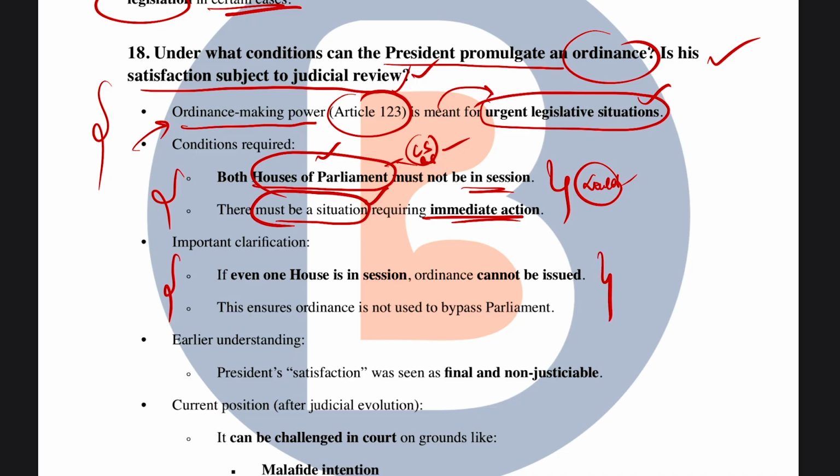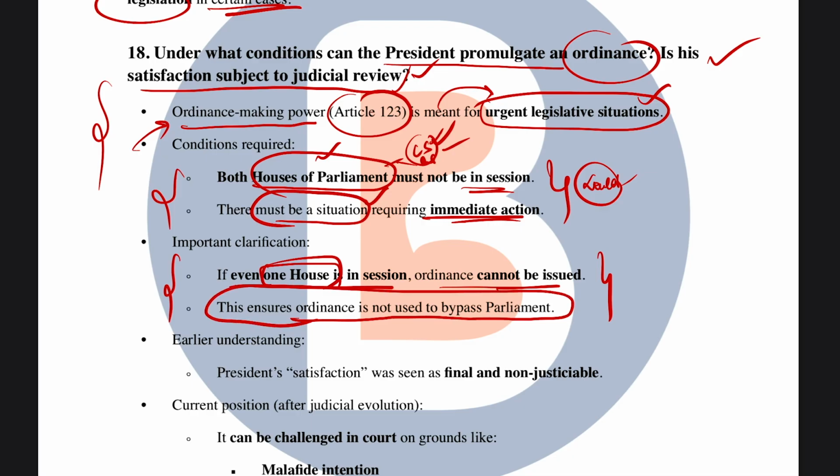One important thing to remember in terms of legislating through ordinance is that even if Rajya Sabha is in session, an ordinance cannot be issued. Even if Lok Sabha is in session, an ordinance cannot be issued, right? So basically, it can be issued only when both houses are not in session, and even if one of the houses is in session, an ordinance cannot be issued, right? That is one of the important conditions, and this ensures that ordinance is not a bypass for the parliament.